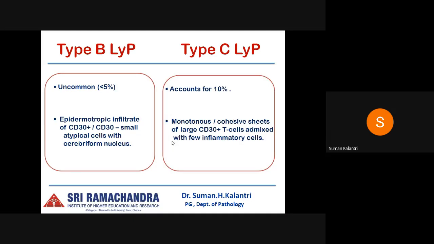Next being type B, which is less than 5%, where there is epidermotropic infiltrate of CD30 positive or CD30 negative small atypical cells with cerebriform nucleus. Type C accounts for about 10%, where there can be cohesive sheets of large CD30 positive T cells admixed with few inflammatory cells. And type B can mimic the early stage of mycosis fungoides.